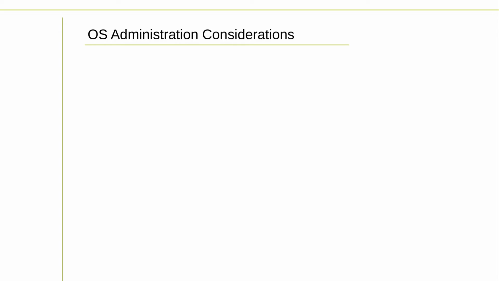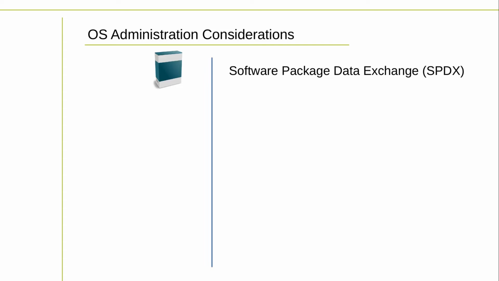There are some useful business tools that can help simplify the administration of your software resources. A software package data exchange, for instance, is a standard format for exchanging data related to software packages, including open source licenses, copyrights, and other related information. SPDX is intended to simplify the sharing of information between developers, software vendors, and other stakeholders in the software supply chain. SPDX provides a common language for describing software packages and their associated licenses, making it easier to understand the terms of use and comply with license obligations.